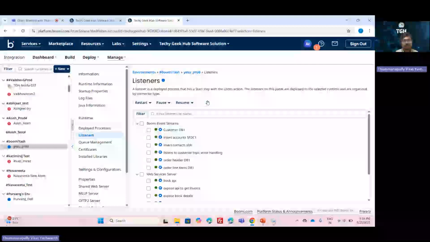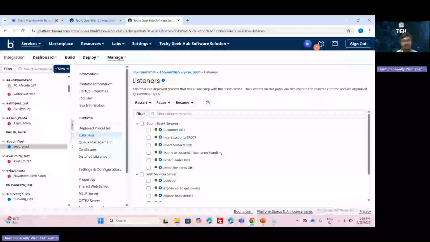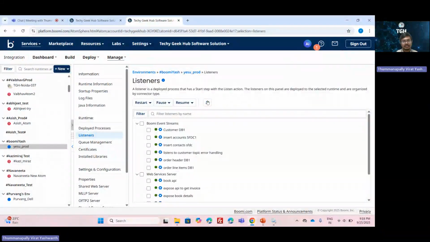So this LCHEC process can be a scheduled integration process which checks the status of the target system at regular intervals. If the target system is up, it resumes the listeners. If the target system is down, it pauses the listeners. So using this LCHEC process, we can reduce the failed process executions caused by connection failures.